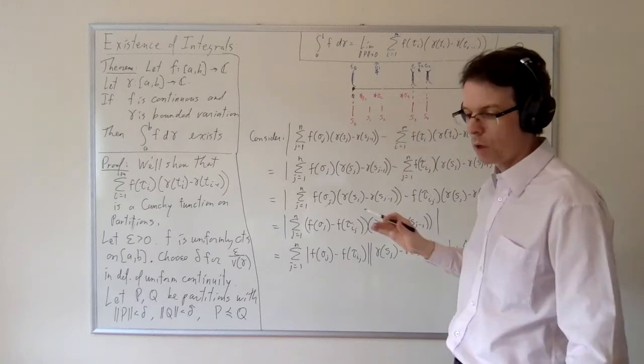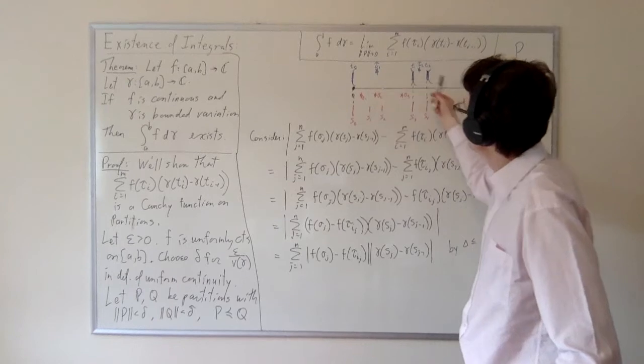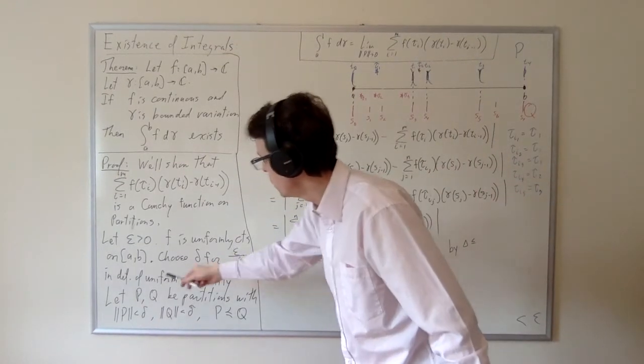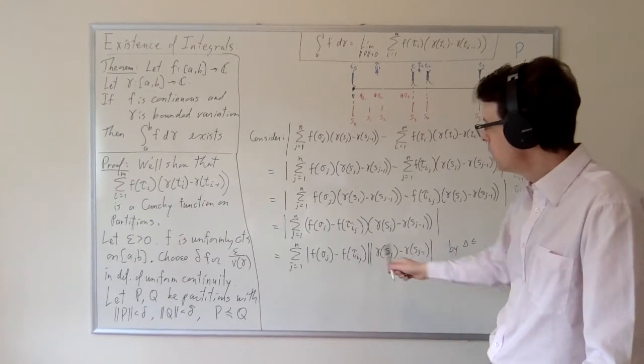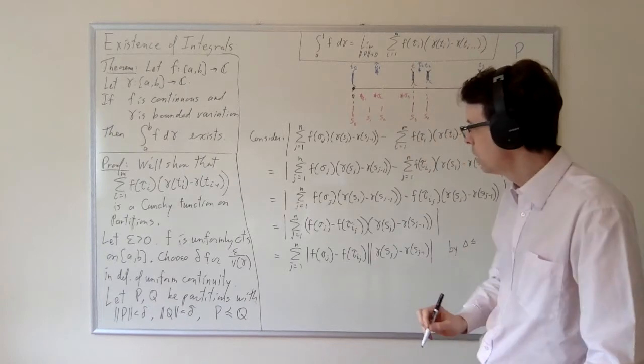And those intervals have a maximum size of delta. And so because those intervals are under control, and because we've chosen delta for this value in the uniform continuity of f, because we have that level of control, this thing is no more than epsilon over the